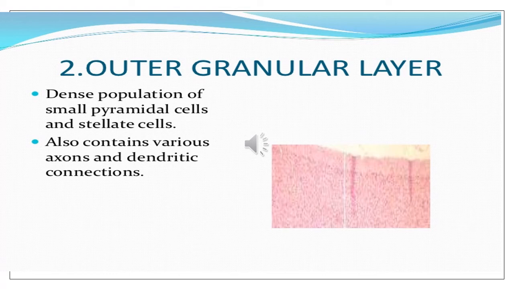This is how the outer granular layer appears under the microscope with hematoxylin and eosin staining. You can see in the diagram on your right side, on the top is the molecular layer, and then comes the granular layer. It consists of a densely populated small pyramidal cells and stellate cells. And it also contains various axons and dendritic connections.